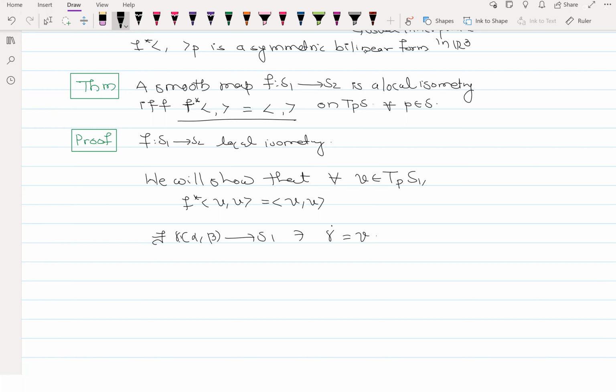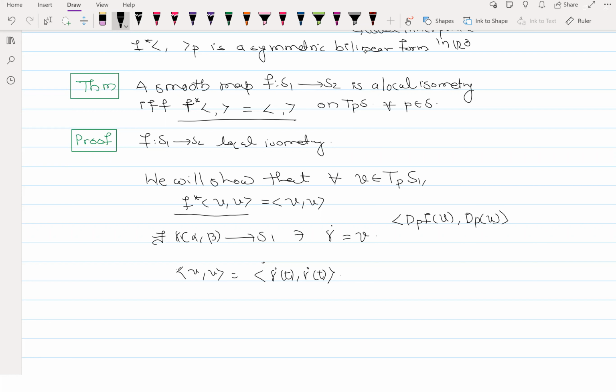Right. So now that I know this, if I want to see what this ⟨V, V⟩ is, this is going to be an integration. This is actually γ'(t) times γ'(t), right? If I want to prove this, another thing is, what about f*⟨V, V⟩? By definition, this is ⟨dₚf(V), dₚf(V)⟩, right?